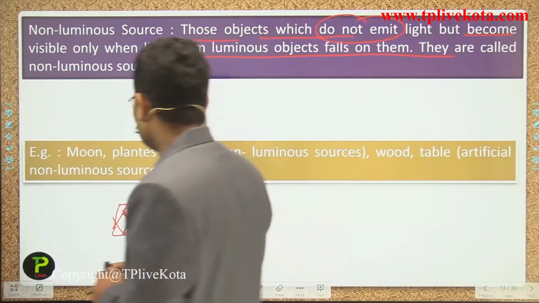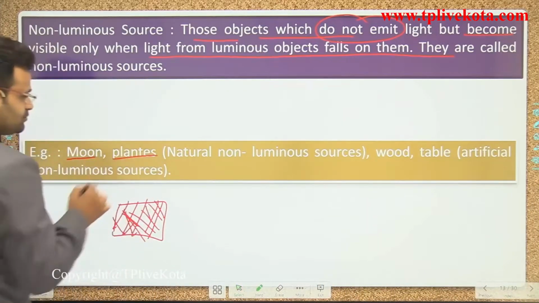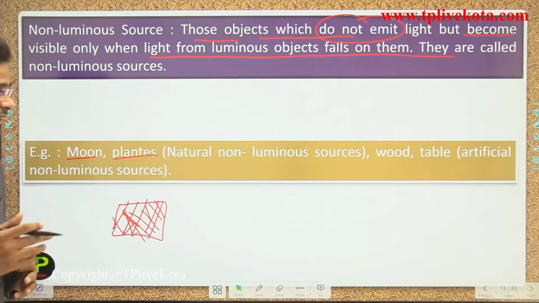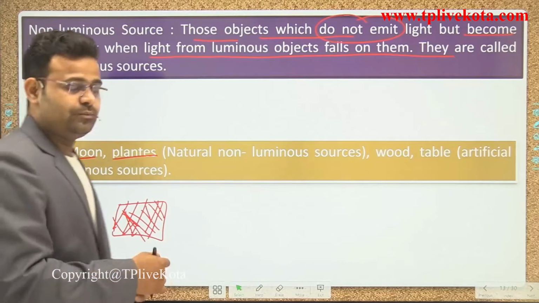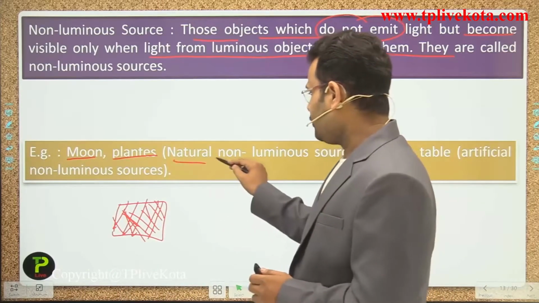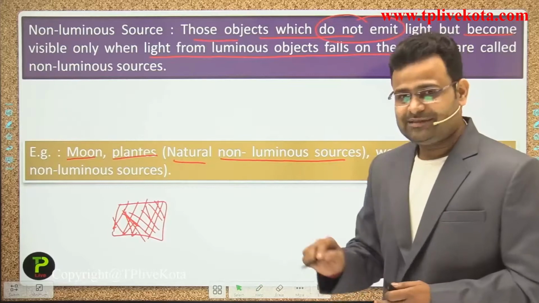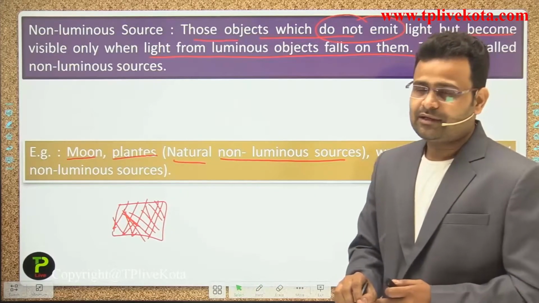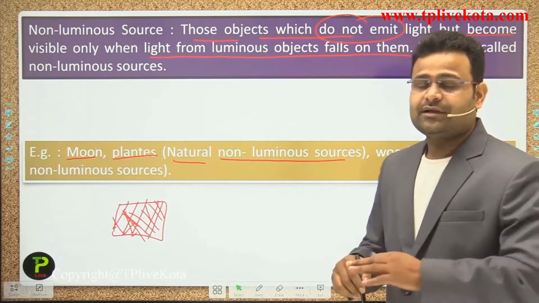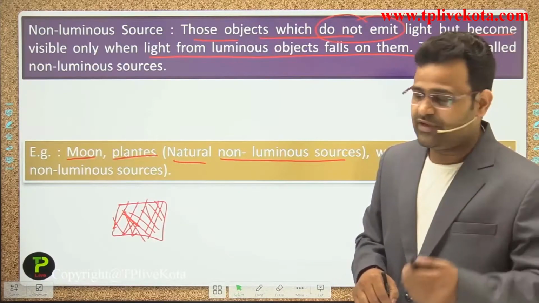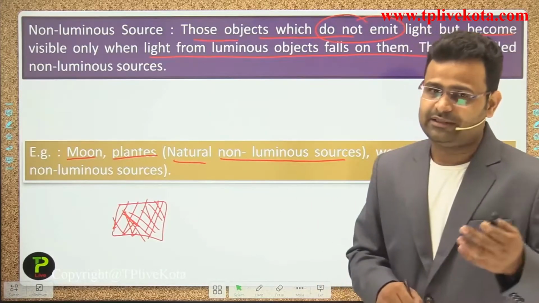Moon and planets don't have their own light, but they use the light from the Sun. So that is called a natural non-luminous source. Yes, it is non-luminous. It is not emitting light, guys, but it reflects the light which comes onto the surface of the Moon and planets from the Sun.